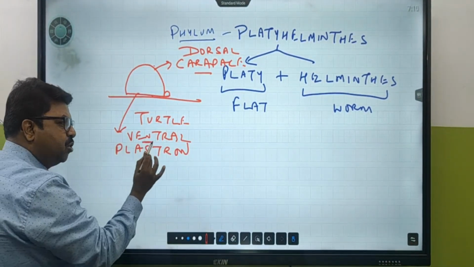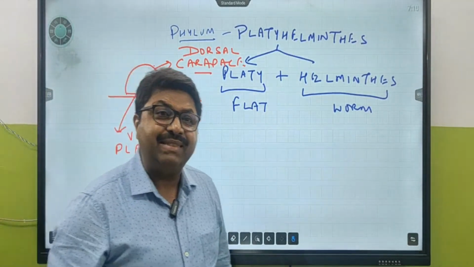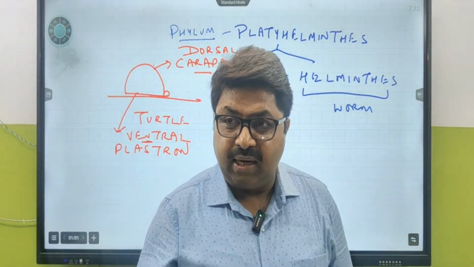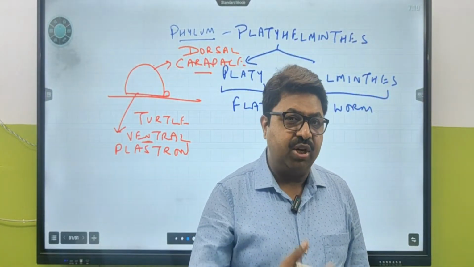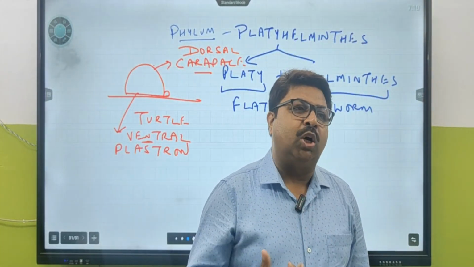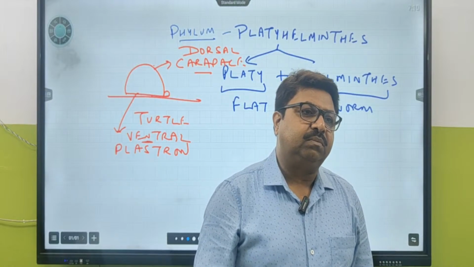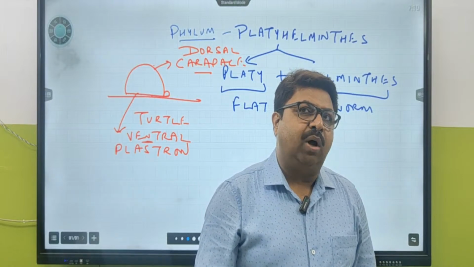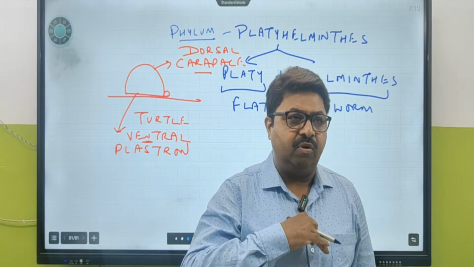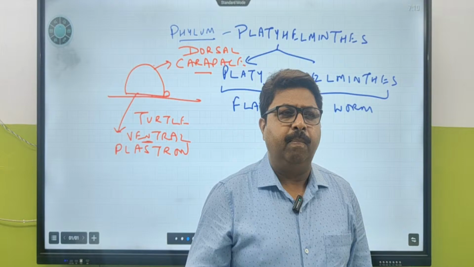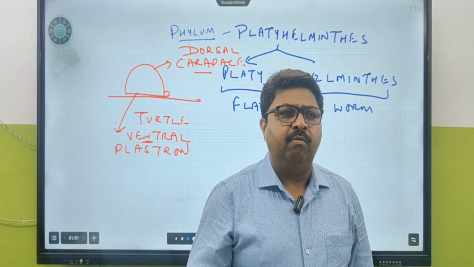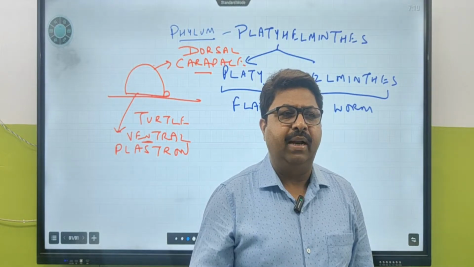So I think you have understood what the term ventral means. Ventral means towards earth. So where is your heart located? Your heart is present dorsally or ventrally? So how are you considering it? Downside of your body? Why do you need to lay like this?